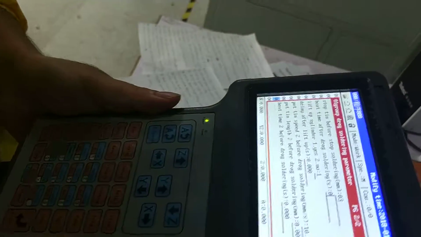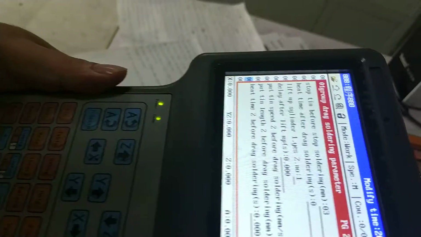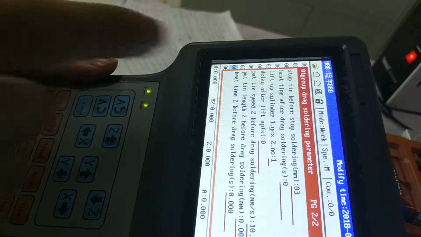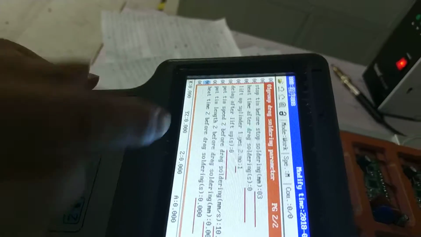Lift up cylinder, yes or no. You can choose anyone. Yes or no is okay. Delay after lift up. Keep 0.